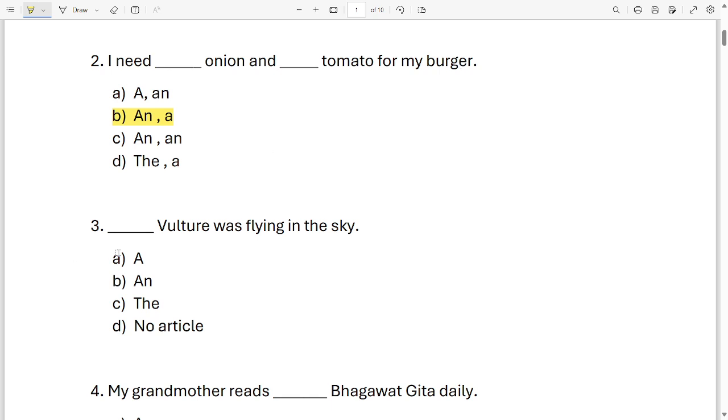Next sentence. Dash vulture was flying in the sky. A, an, the, no article. Which word will come in this blank? A, B, C, D. Which option is correct? It is option A. A vulture was flying in the sky.